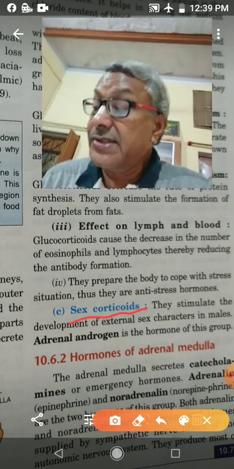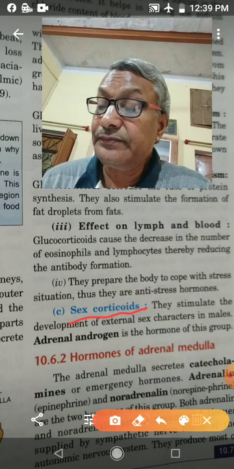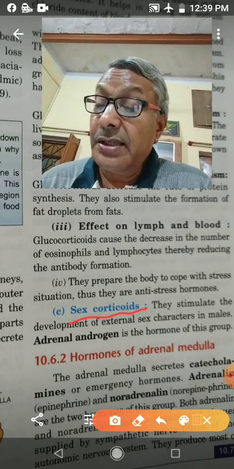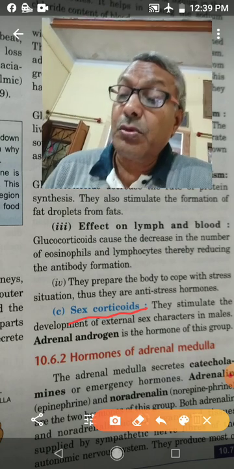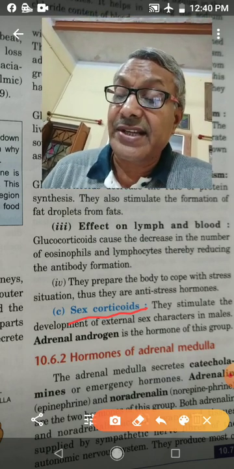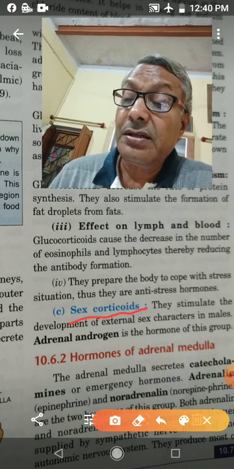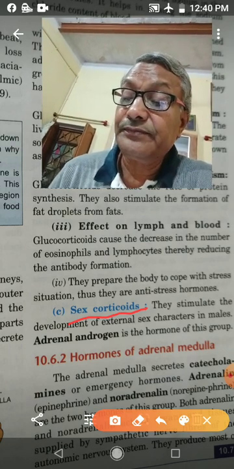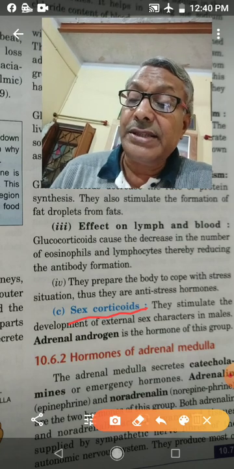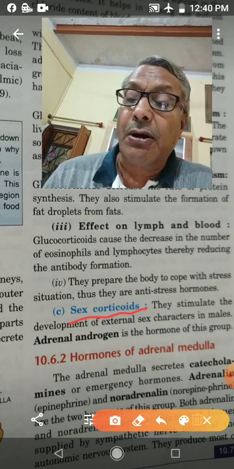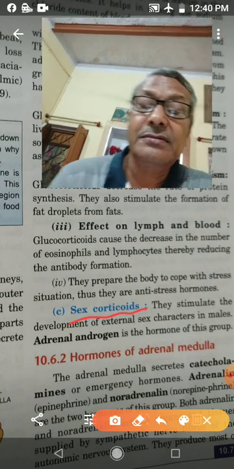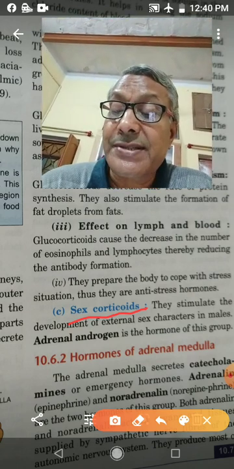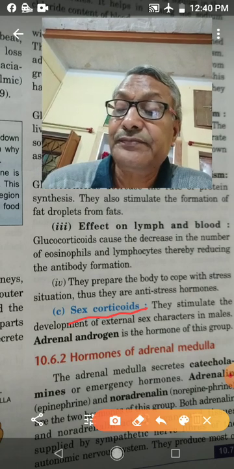So in these sex corticoids, some more hormones act as sex hormones. They are present in both male and female, and when there is overgrowth of the cortex in young children, it will lead to premature sexual maturity.